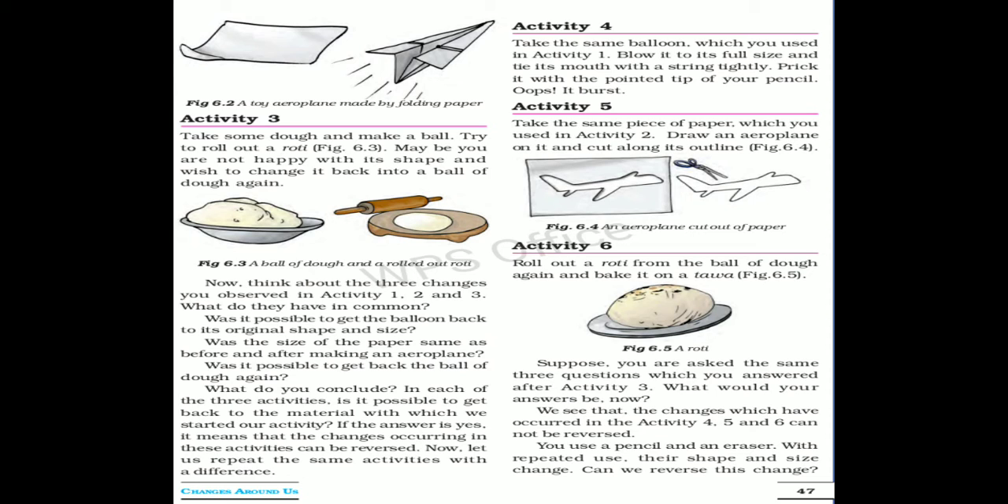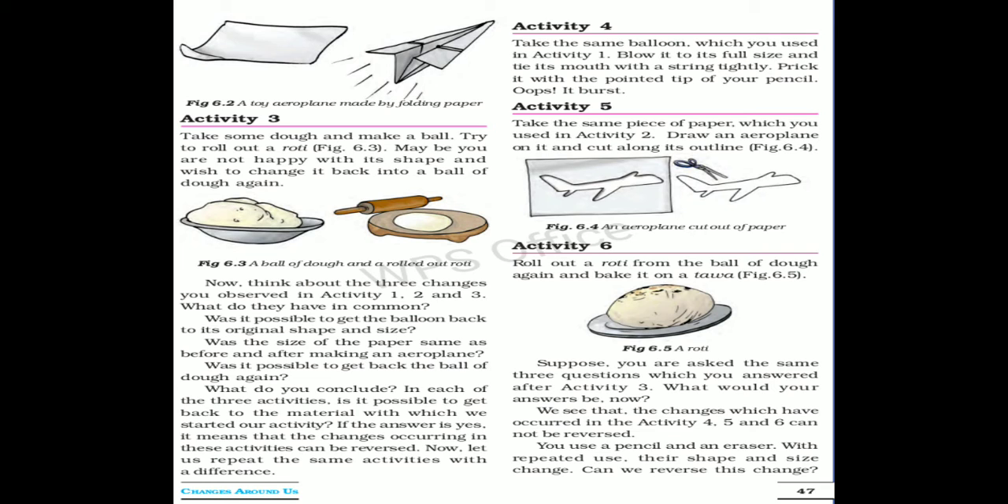Again, let us take a balloon and blow air into it so that it gets inflated to its full size. Tie the mouth of the balloon tightly with a thread. Now place the balloon between the palms of your hands. The balloon bursts. This burst balloon cannot be changed back to its original shape and size. So, the change which occurs during the bursting of a balloon cannot be reversed. In other words, the bursting of a balloon is an irreversible change.